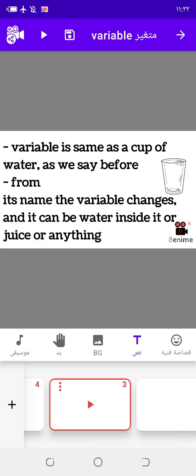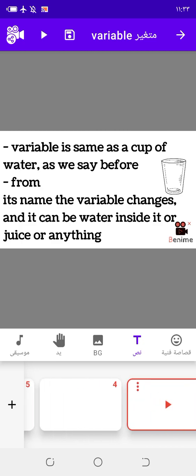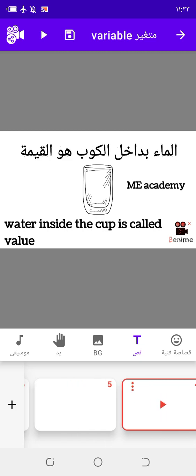Variable, as we see, is the same as a cup of water, as we said before. From its name, the variable changes, and it can be water inside it, or juice, or anything that we want. As we see, water inside the cup is called value, and the cup, the outer place, is variable.